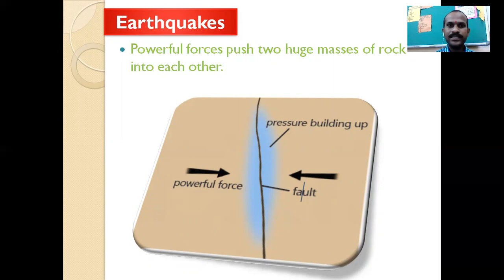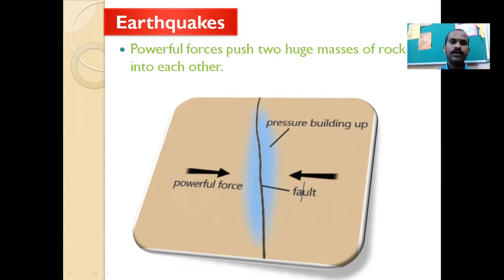See here step by step how the earthquake occurs and how it makes an impact on the surface of the earth. The beginning of the process is that powerful forces push two huge masses of rock into each other.